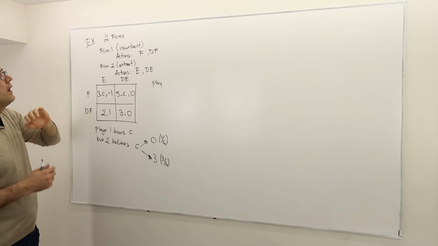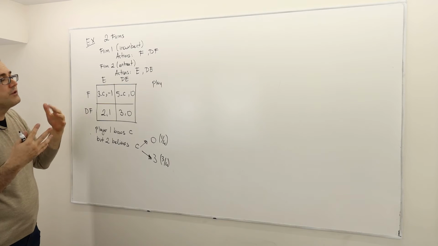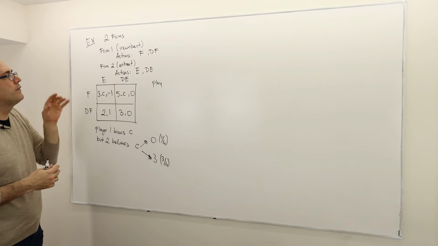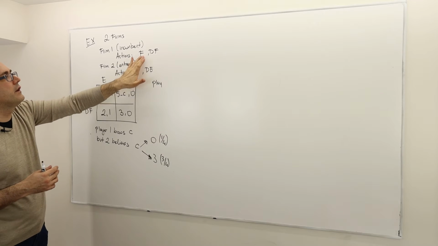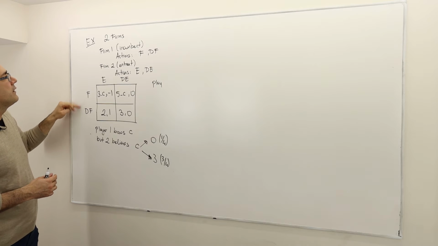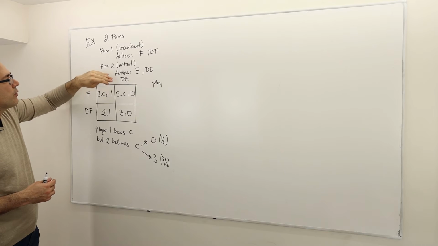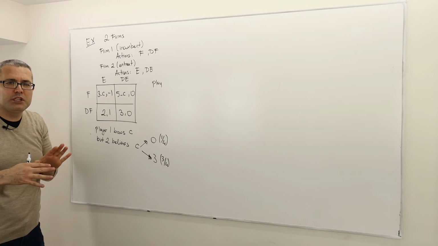The incumbent plans, so if the entrant enters, the incumbent is going to fight or not fight. So fight, don't fight. These are the actions. So this is firm 1. Firm 2, however, is choosing to enter or don't enter. So this is not a sequential move game.